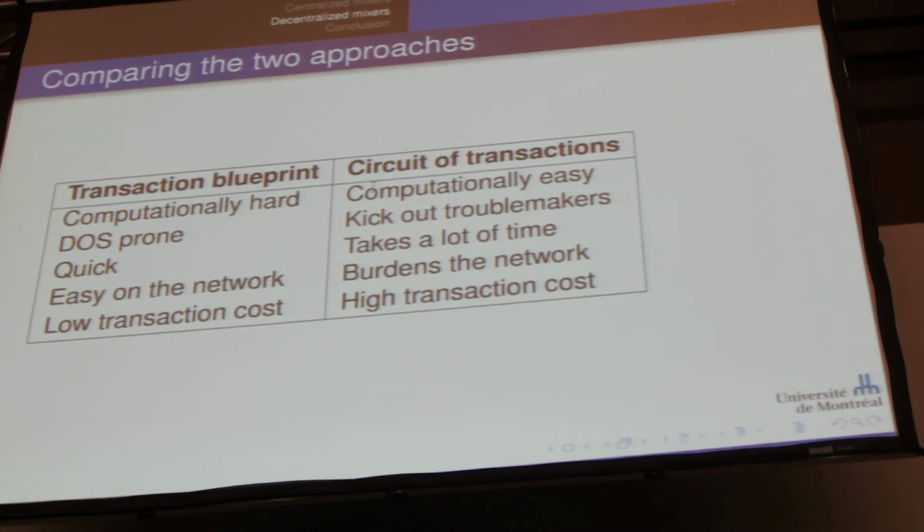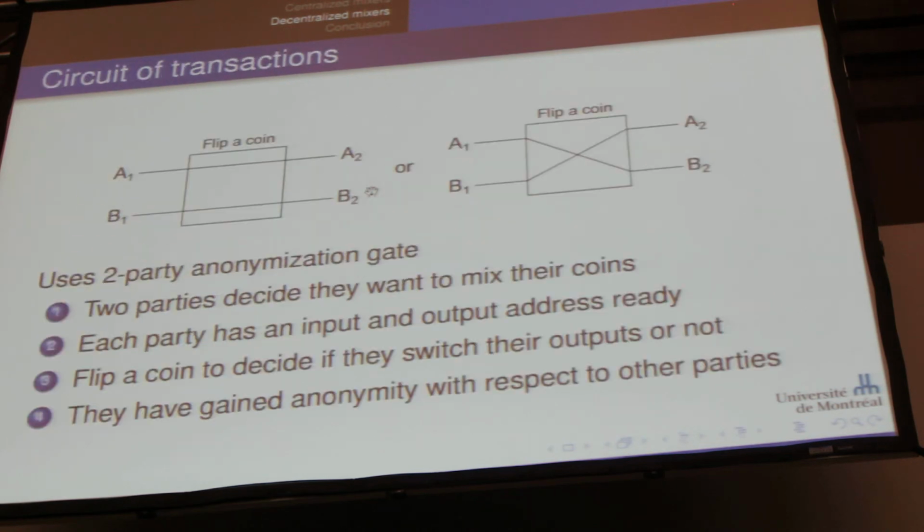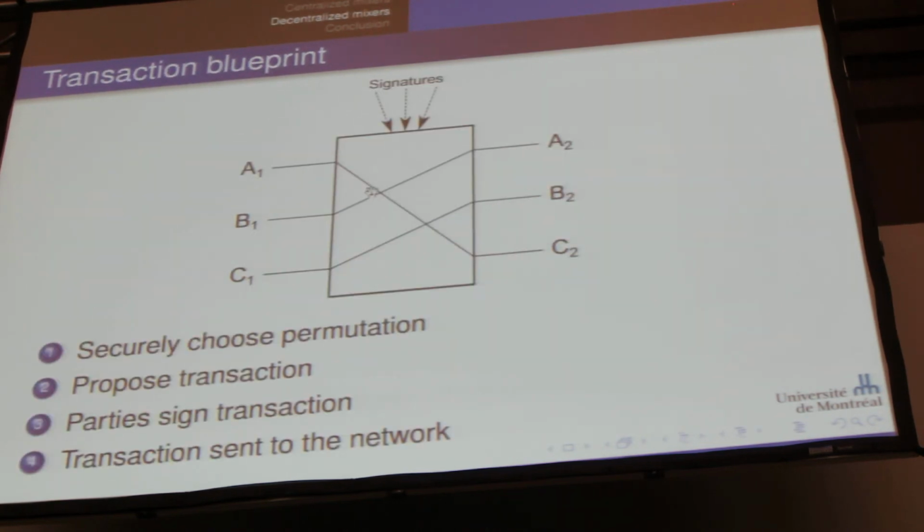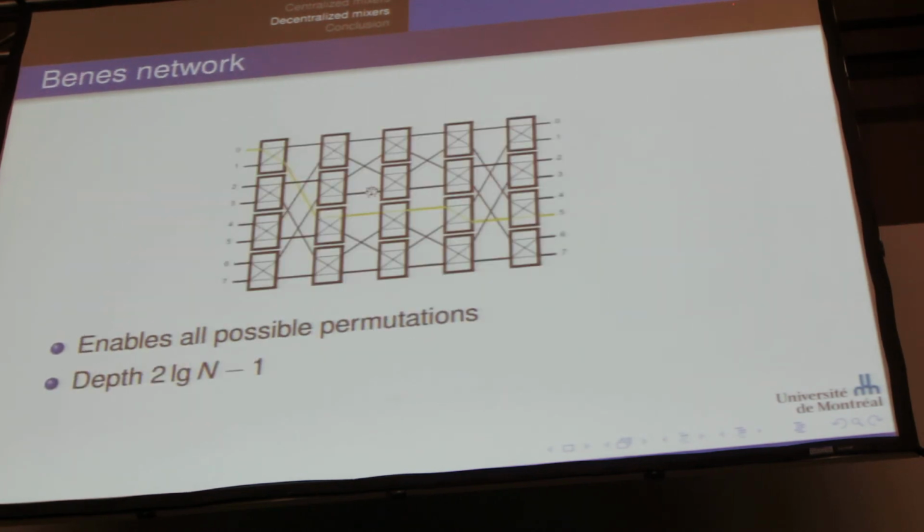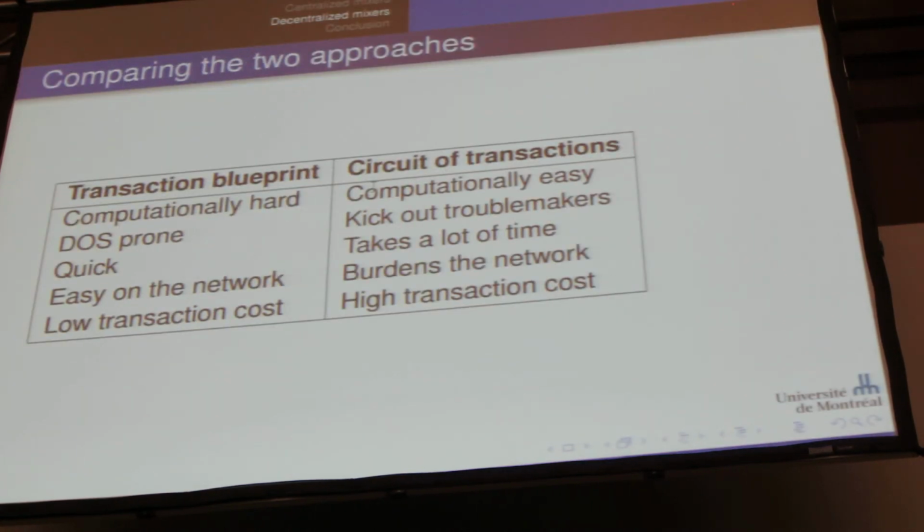And so it's computationally hard. Also, it is quite prone to denial of service attacks. A person who does not want it to work can go through the entire protocol, and at the end, when it comes time to sign, just refuse to sign. The transaction isn't signed, it's going nowhere, nobody will accept it, so the entire protocol has to fail at this point. Of course, no one loses money, but the service is denied. Whereas for the circuit transaction, if just one person is not doing the transaction correctly, you kick them out of the network, and that'll be it for now.